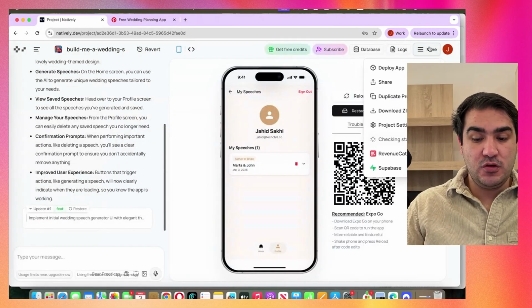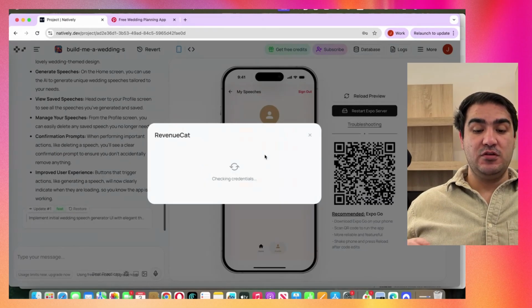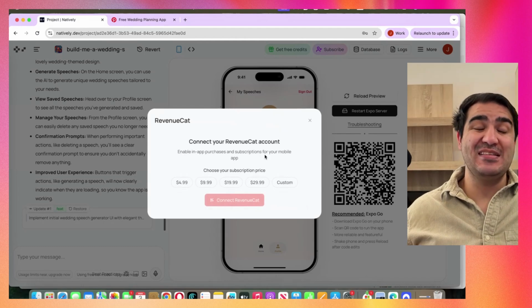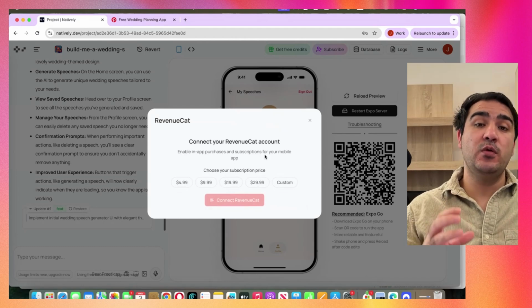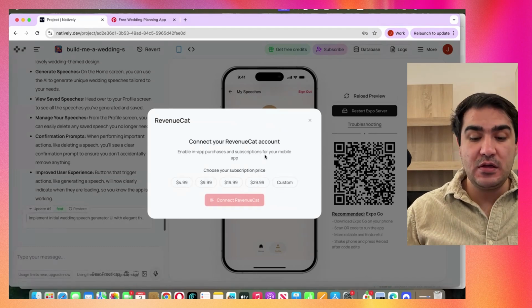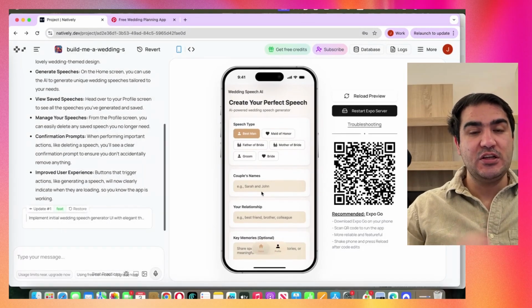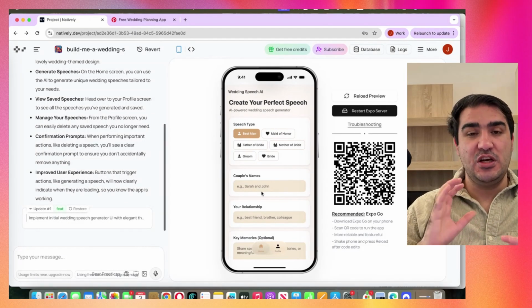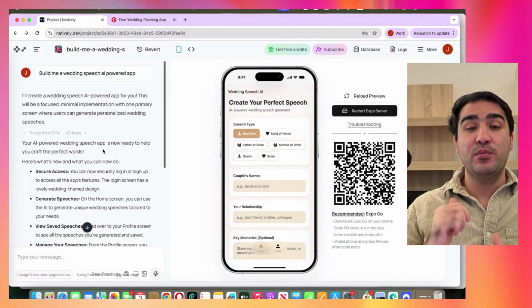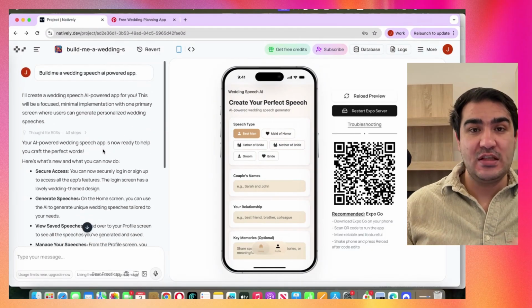And also, we can add a revenue cut, so we can add a subscription that people can actually pay us, a small subscription, because here we have the AI, and AI will cost us money, so we can add that. But of course, here we can add more sections, more new things, like change the design. I think so. We just built this with one prompt, but we can add more stuff and ask AI to do that.